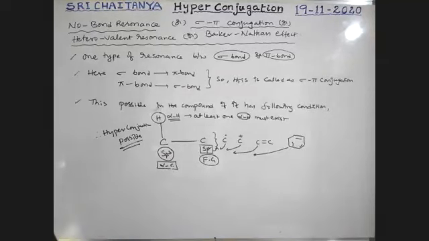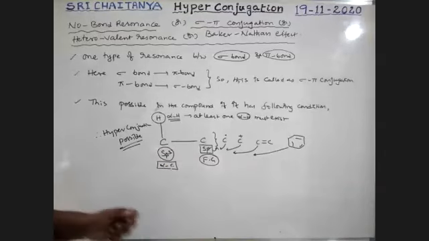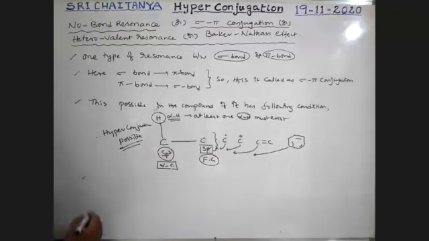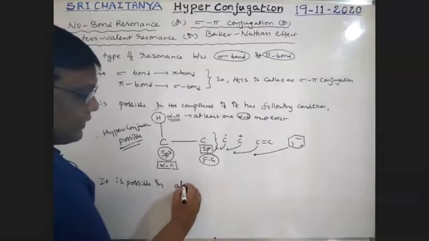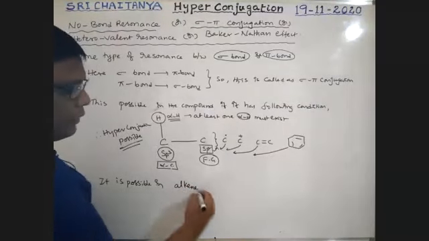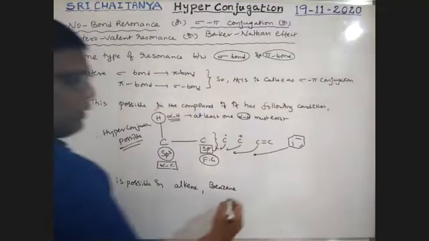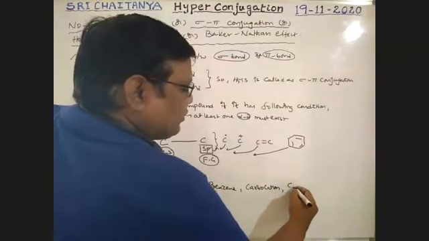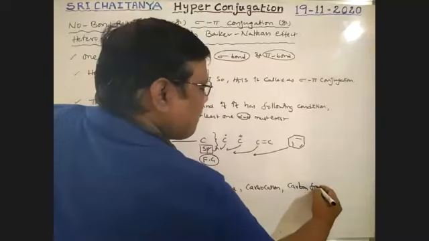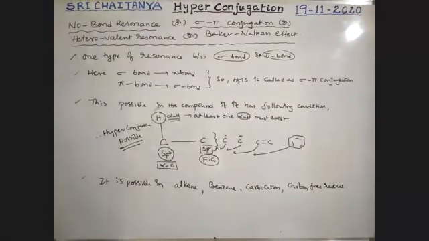What is this hyperconjugation? How to explain it? Boys, did you understand the concept? It is possible in alkenes, where carbon is sp2; in benzene, where carbon is sp2; in carbocations, which are sp2; and in carbon free radicals.